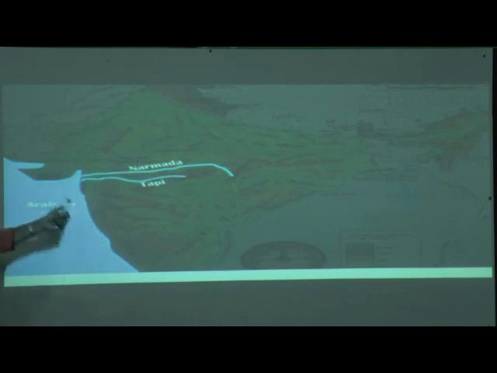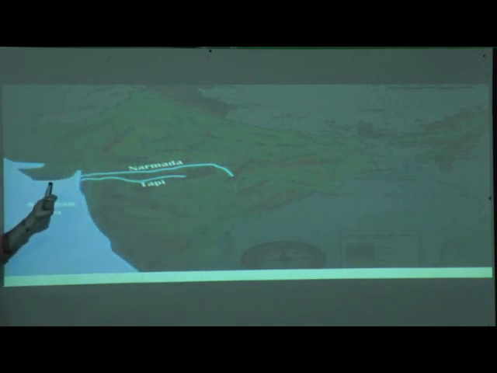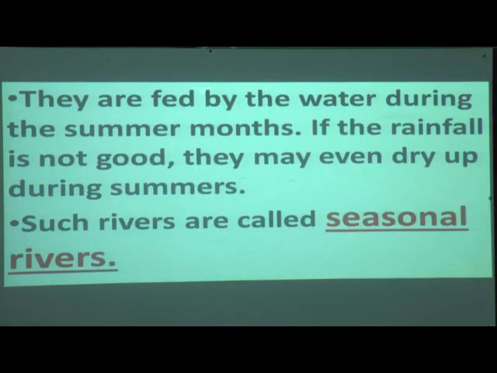Narmada and Tapi rivers start from east, flow to west, and fall into the Arabian Sea. Dear children, I hope you all understood what I am explaining. Correct? Shall we go further? Okay, very good. Now move further.